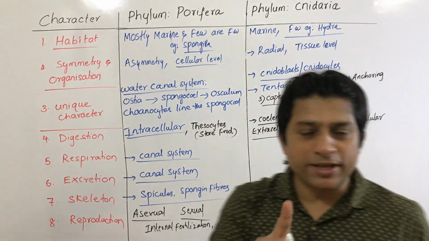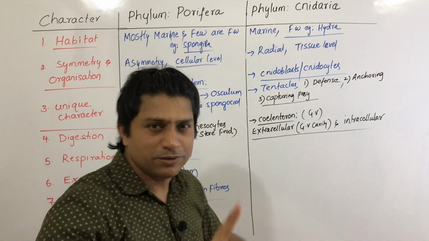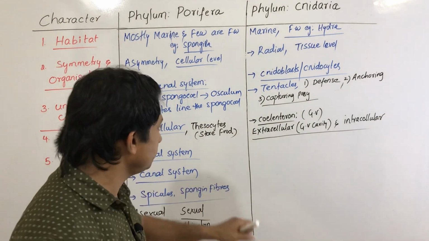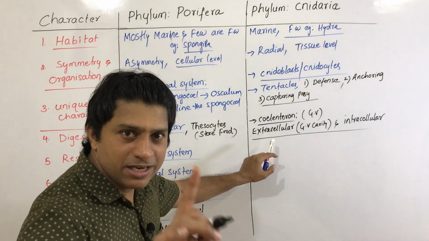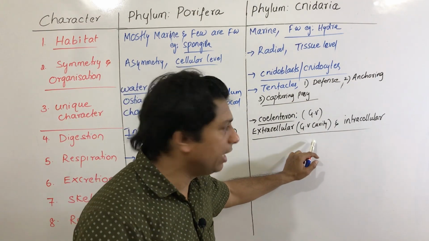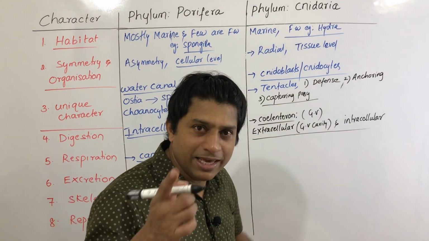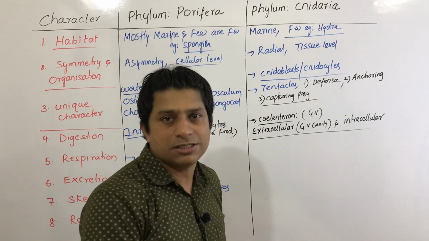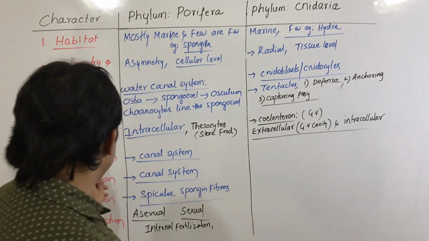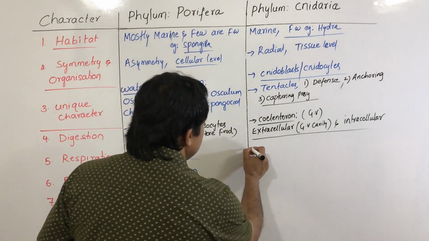So digestion is both extracellular and intracellular. Remember, this is something unique for this phylum. So first, extracellular digestion occurs in the gastrovascular cavity, and intracellular digestion in the endodermal cells. Clear?